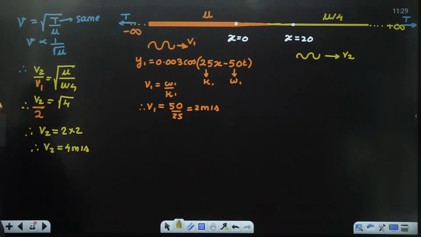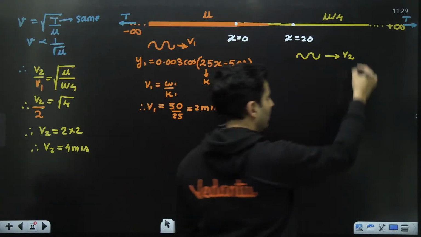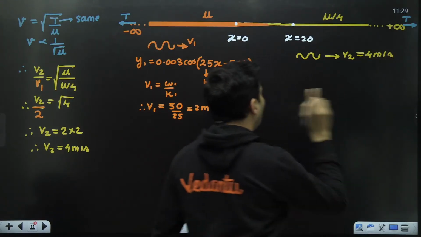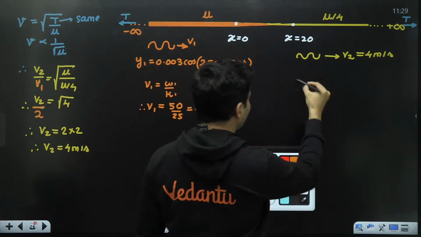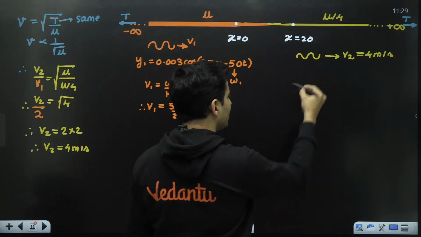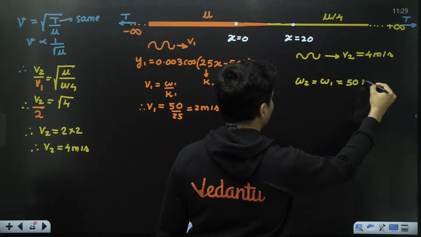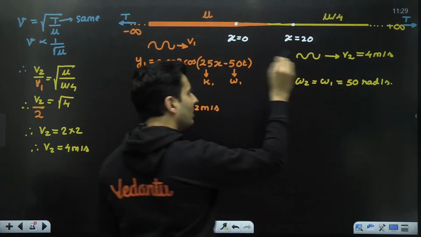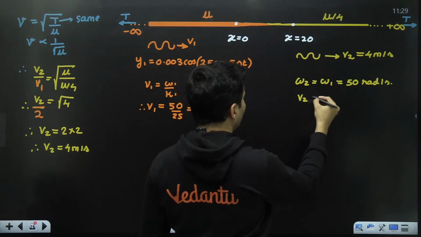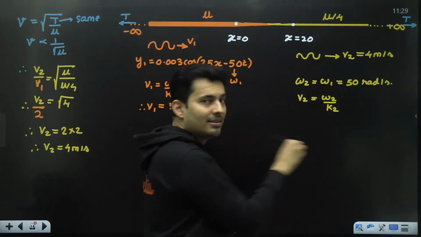Great. What do I do now? What do I do next? Observe carefully. Once I have got this value of the wave speed as 4 meters per second, I know one thing: the omega will still remain the same. Omega 1 will be equal to omega 2, right? The frequency will not change. So omega 2 will be equal to omega 1, which will be still 50 radian per second. So the wavelength definitely will change, k will definitely change. So V2 will be omega 2 by that new k. K is the angular wave number which decides the wavelength.